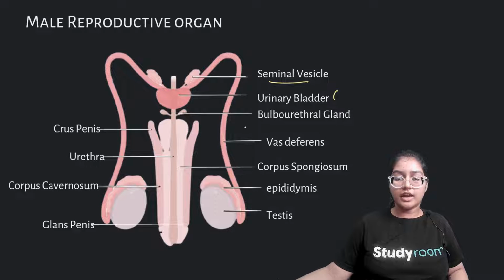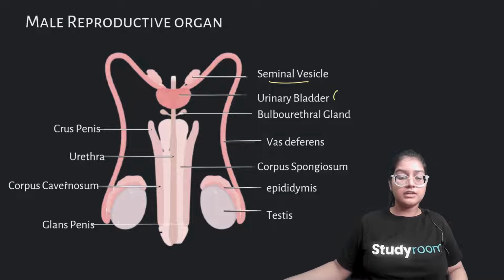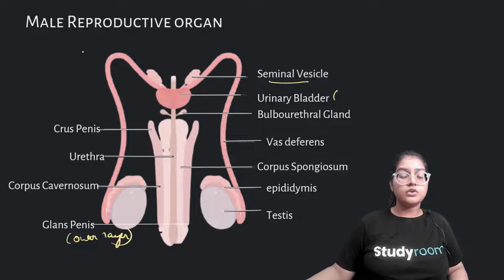Bulbourethral gland. There are 3 glands in here; the first one is the bulbourethral gland. Then the vas deferens, then we have corpus spongiosum, then epididymis, then testis, which produces sperm, then glans penis, which is the outer layer of the penis. Corpus cavernosum, then urethra, then crus penis. So in males, sperm and urine both have a single opening. So males have a single evacuation channel.